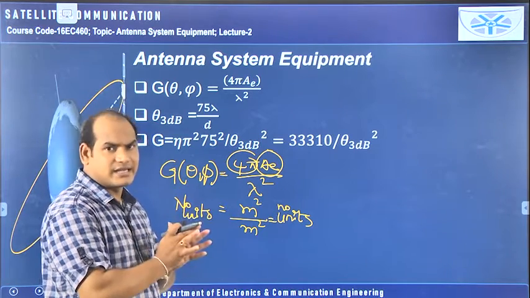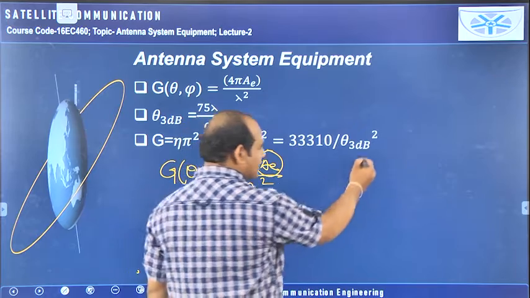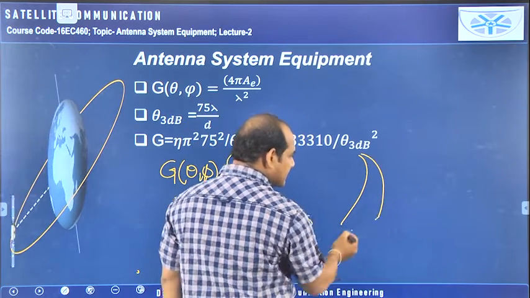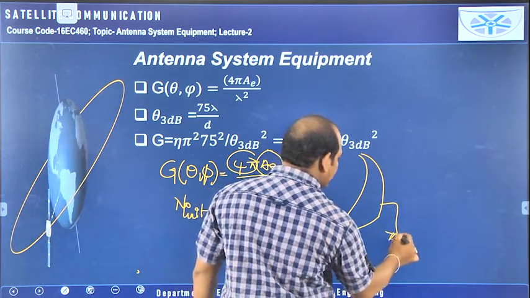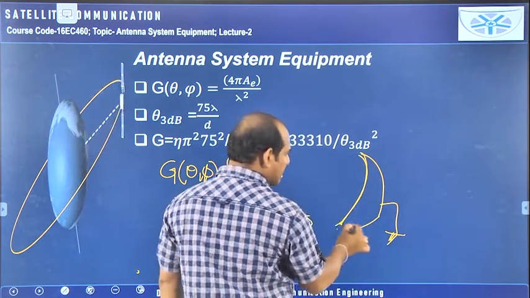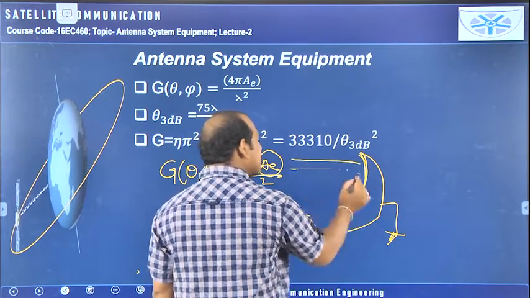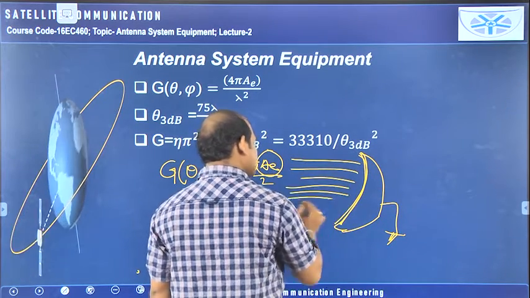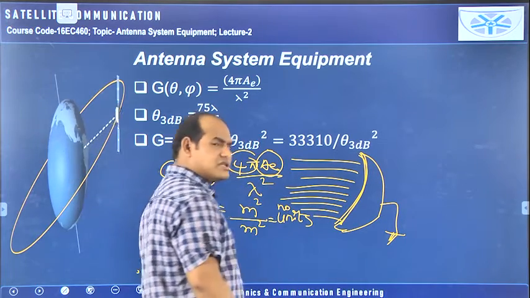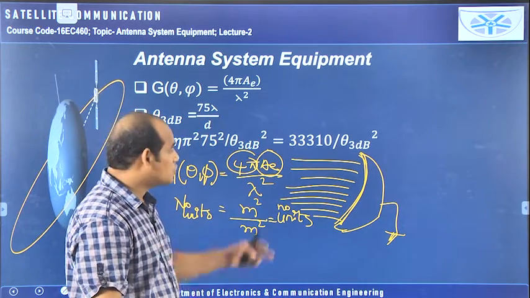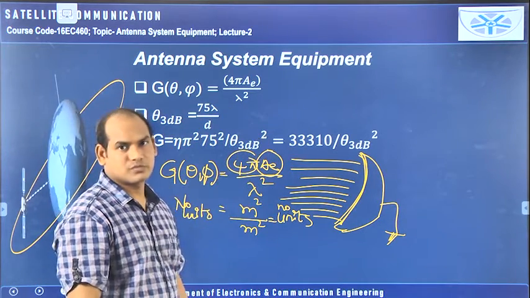If you take the parabolic antenna, consider the receiving side, it is the parabolic antenna, this is the parabola. Whenever this area is very large, it can receive a large amount of information, so its gain is more.